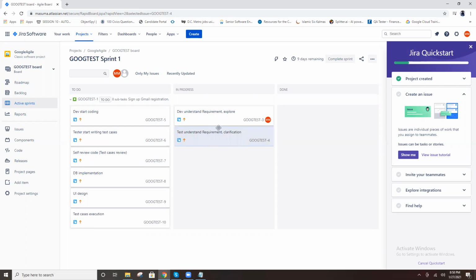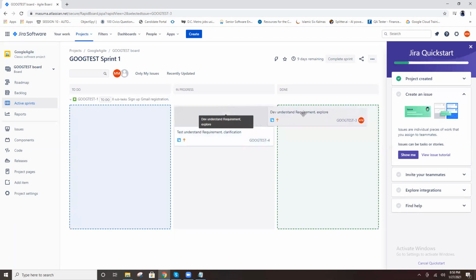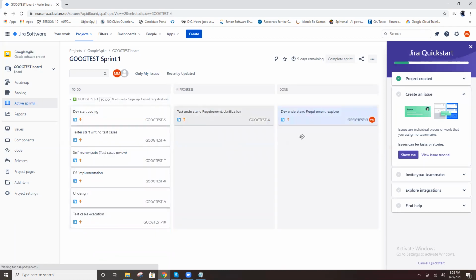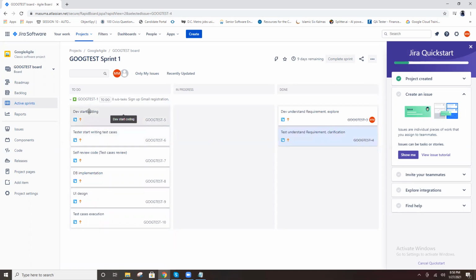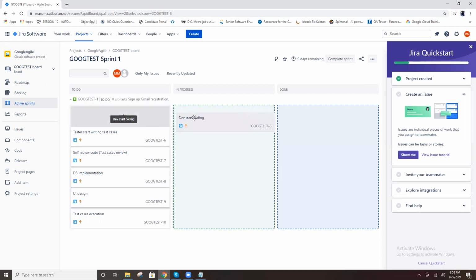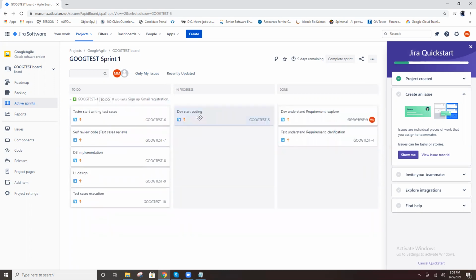So this is done. Understanding the requirement, everything is clear. Clarification, everything clear, right? So done, completed, no issues. These two tasks are done. Then the developer started working on coding, move to In Progress.